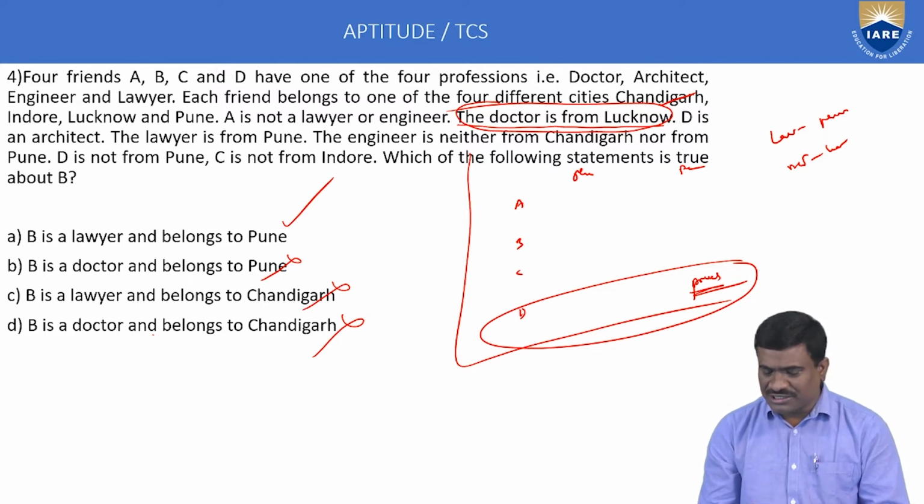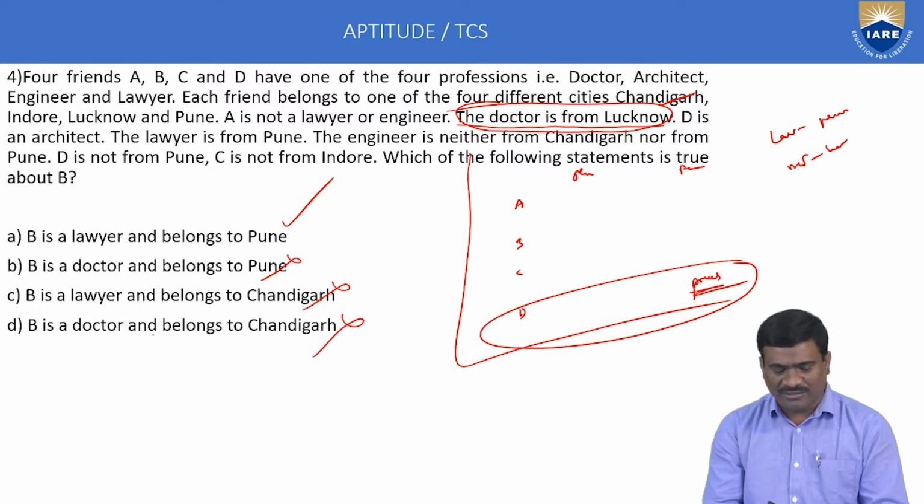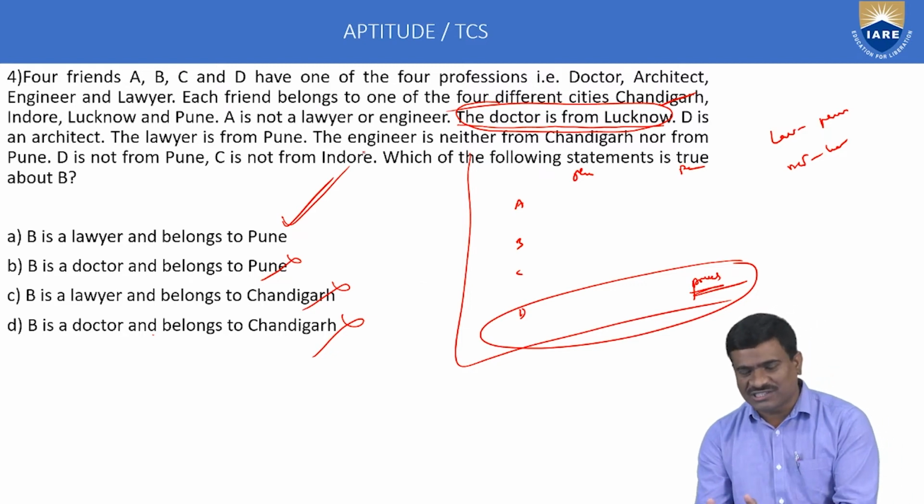Next, the engineer is neither from Chandigarh nor from Pune. The Pune condition is clearly given: the lawyer is from Pune, so the engineer's place is not Chandigarh, because that is clearly given. And D is not from Pune. C is not from Indore. Which of the following statements is true about B? By using option verification, option A only is correct. This is called the general method.